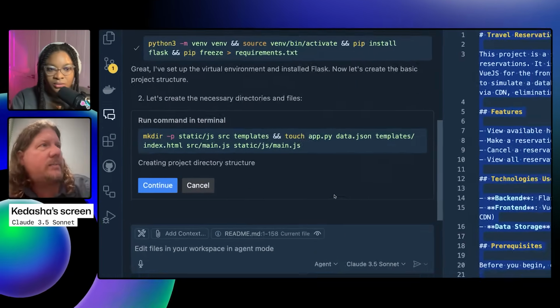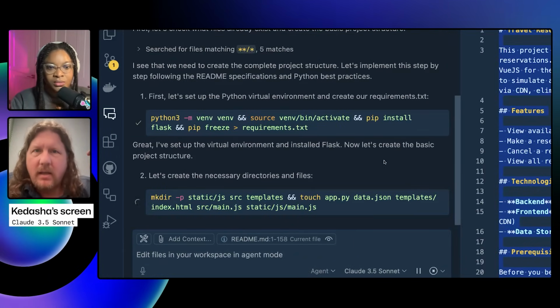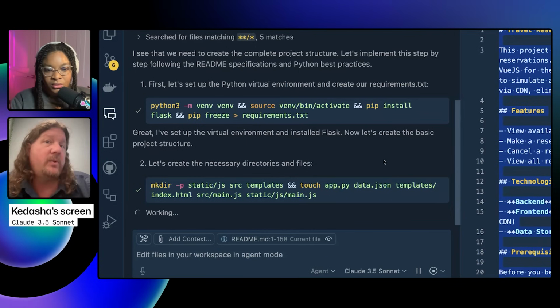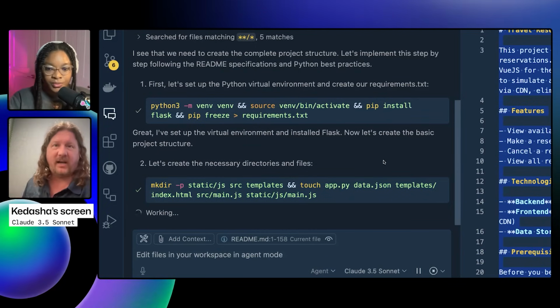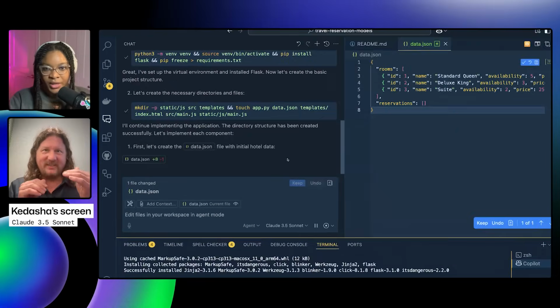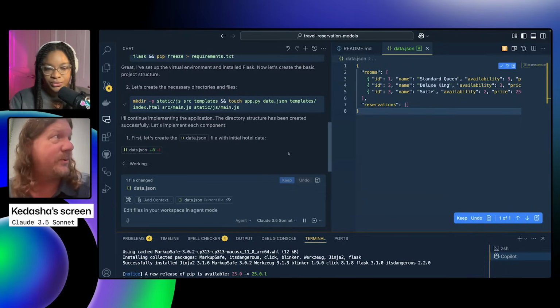I always like to point out with these two, you're about to hit continue right there. Copilot can access the terminal, but only when you give it permission to. So it's not going to run off and do a whole bunch of stuff on your machine without you asking. It's going to pause there, say, okay, this is the command I want to execute. Do I have permission to go ahead? I think that's hugely important.